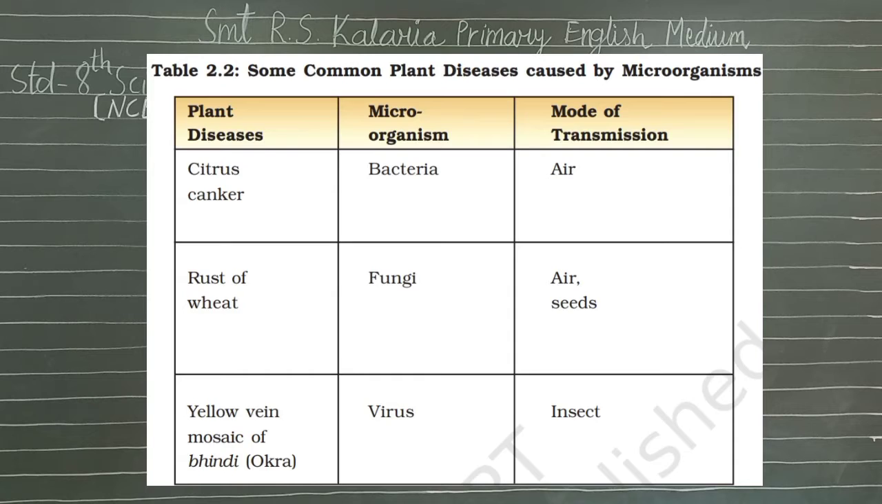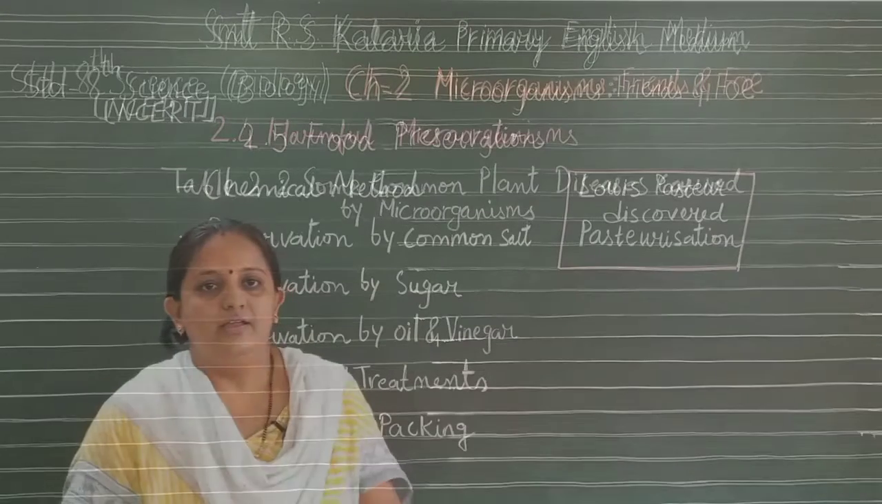So these are some common plant diseases which are caused by certain bacteria, fungi and viruses, and their mode of transmission is air, seeds or insects. These can be controlled by the use of certain chemicals which kill the harmful microbes that cause diseases in these plants. With the help of these chemicals, the growth of certain microorganisms is prevented.